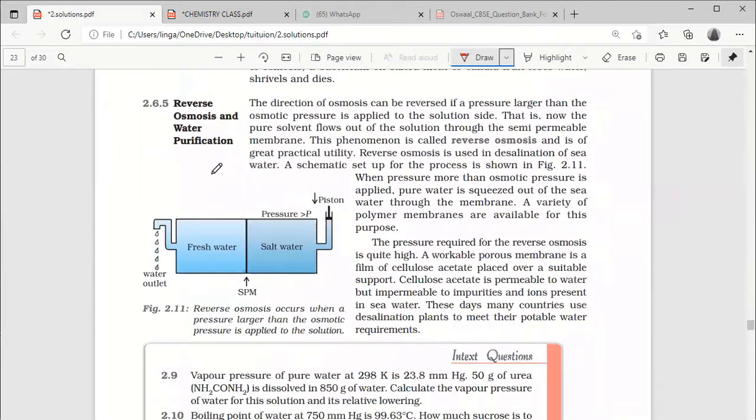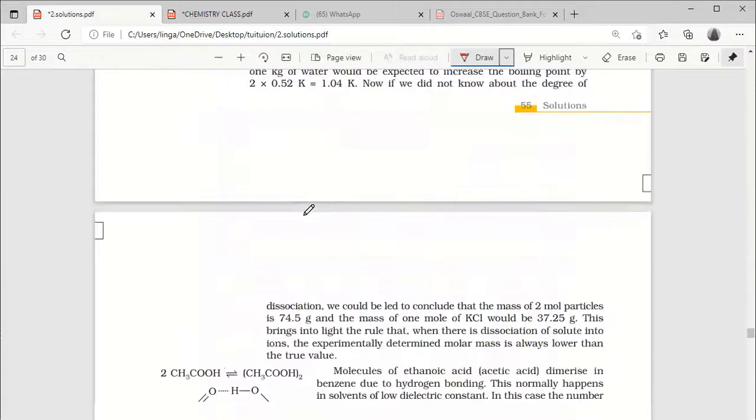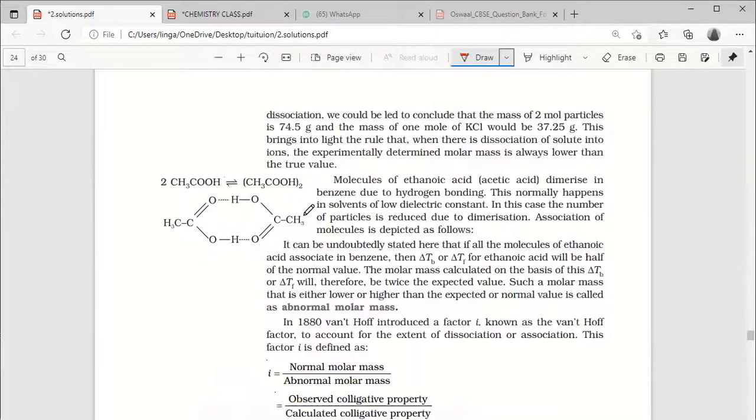Reverse osmosis I also told you now. The fresh water is there and salt water is there. From the salt water side, if you apply more pressure, then what will happen? The salt water is going towards the fresh water. Of course, salt cannot be allowed through the filter. That is called SPM, semi-permeable membrane. Yes, sir. Okay.